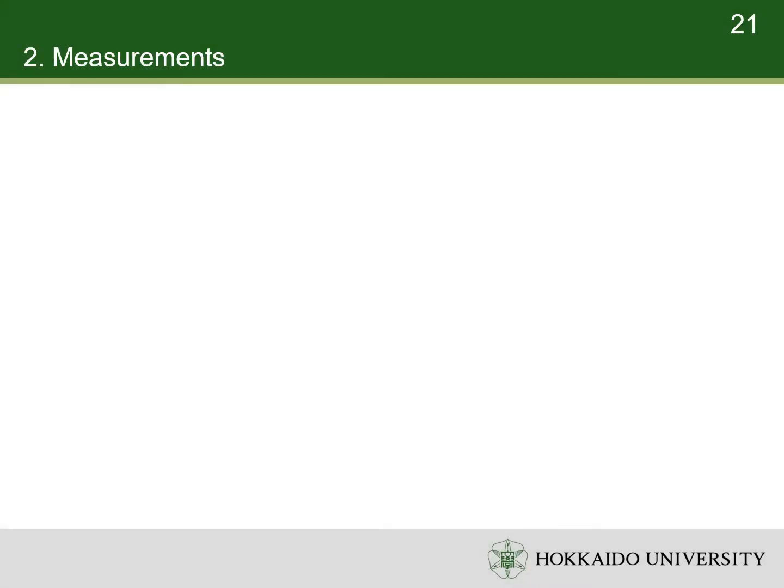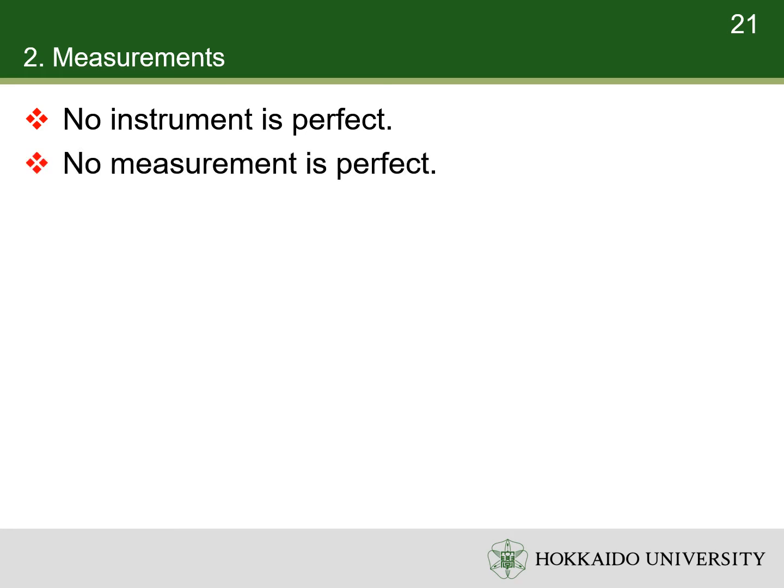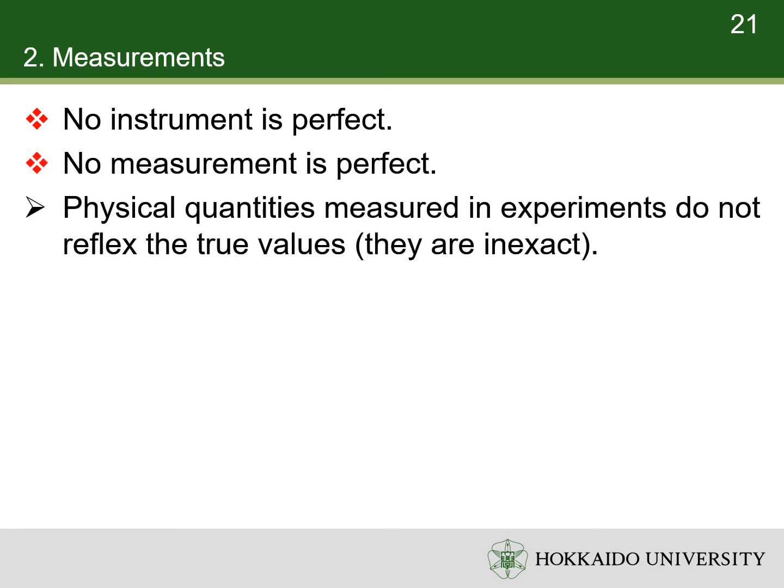In this section, we will talk about the measurement of physical quantities. Here, we must be aware that no instrument is perfect. Meanwhile, no measurement is perfect either. Therefore, measured physical quantities do not reflect their true values. In other words, the measured physical quantities are inexact.